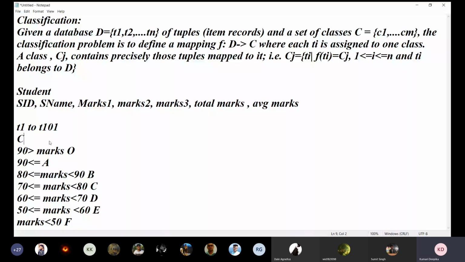The outcome, the output: C1 is O, C2 is A, C3 is B, C4 is C, C5 is D, C6 is E, C7 is F.